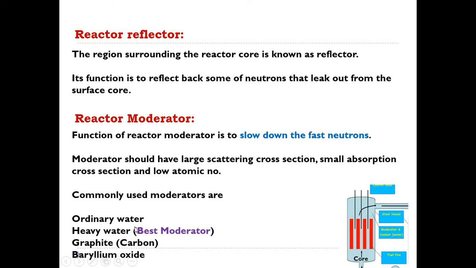Okay, the best moderator is nothing but heavy water. So most probably heavy water is used in the reactor core to slow down the fast neutrons, so that there will be a nuclear fission chain reaction. So may I get to know from your side, what is heavy water? Heavy water means what? Any idea from your side?